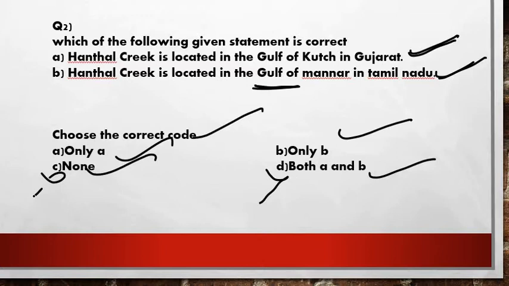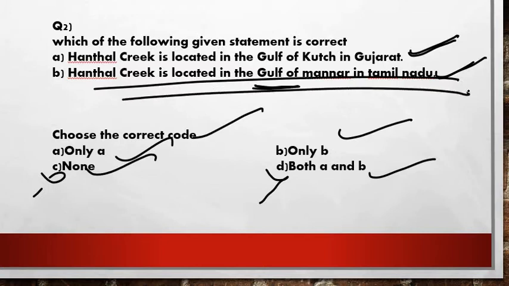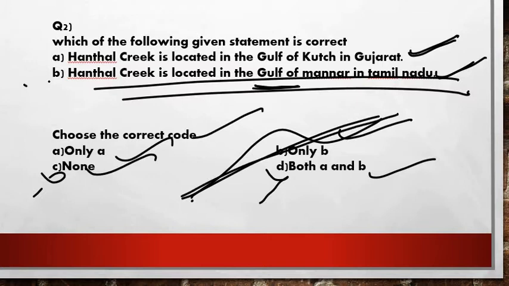Next we see that Hanthal Creek is located in the Gulf of Mannar in Tamil Nadu. There are no creeks nearby Tamil Nadu, right friends? If you glance at the map at least once, you won't mark option B. For this reason the second option will go wrong and option A will be the right option here. I hope you understood how to eliminate wrong options from given questions in the preliminary examinations, right friends?